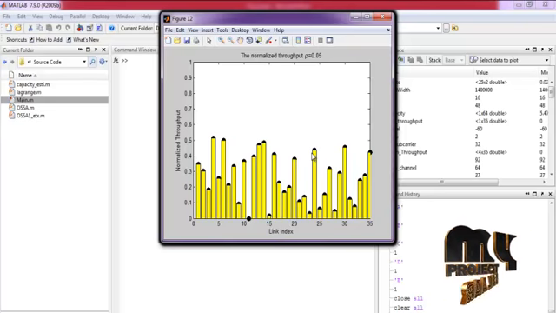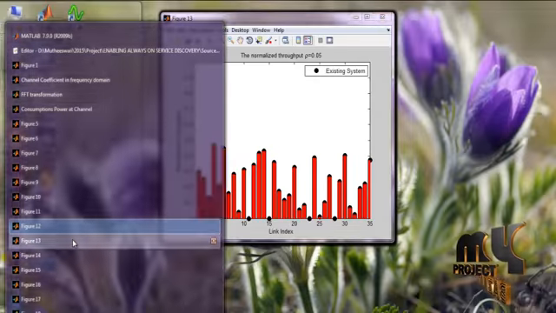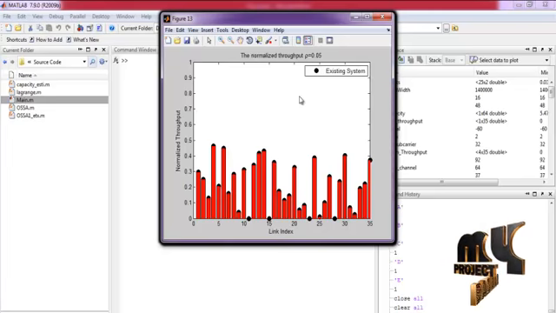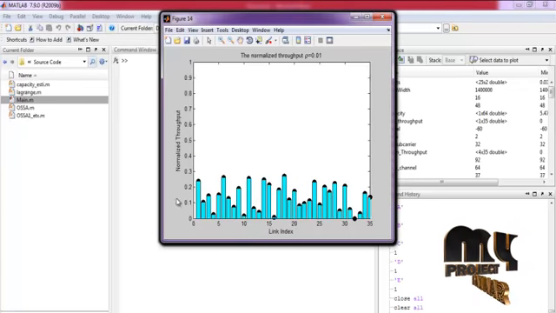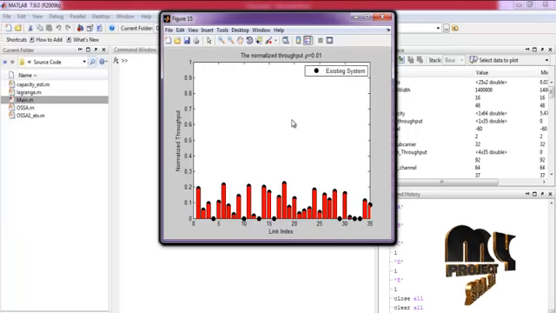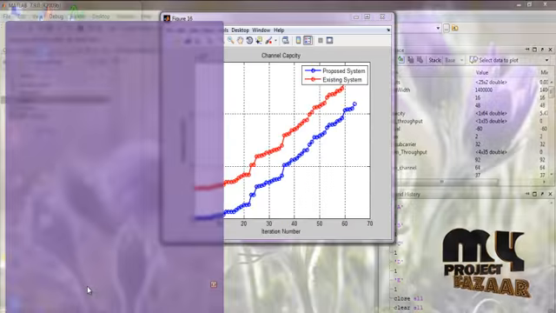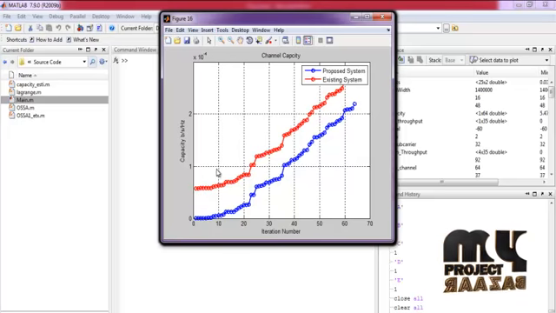For our proposed system, we obtain the normalized throughput, and this is the normalized throughput for our existing system when rho is equal to 0.05, and this is the normalized throughput when rho equals 0.01 for our proposed system and for the existing system. And this is the capacity graph between the proposed and existing system.